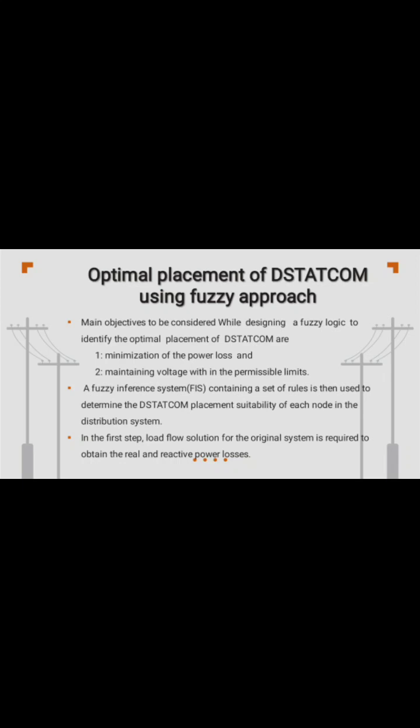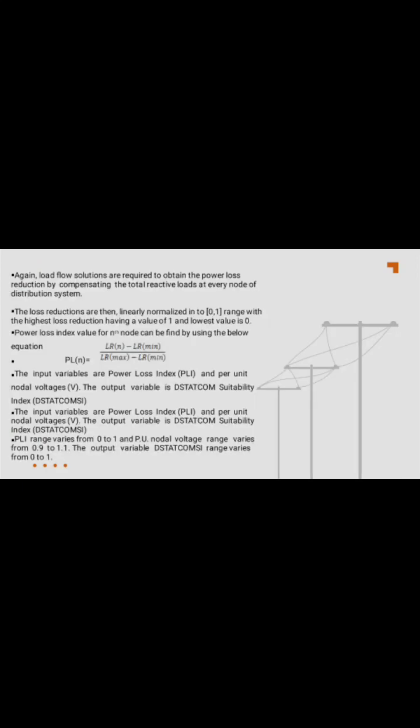In the first step, load flow solution for the original system is required to obtain the real and reactive power losses. Again, load flow solutions are required to obtain the power loss reduction by compensating the total reactive loads at every node of the distribution system. The loss reductions are then linearly normalized into 0 to 1 range, with the highest loss reduction having a value of 1 and the lowest value 0.